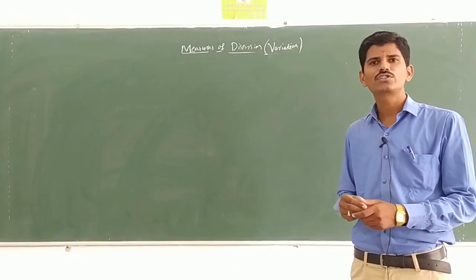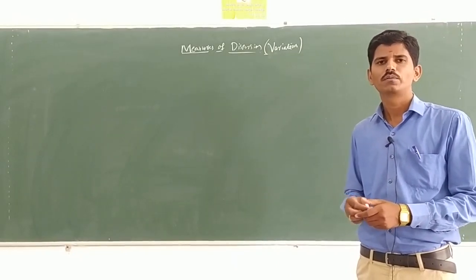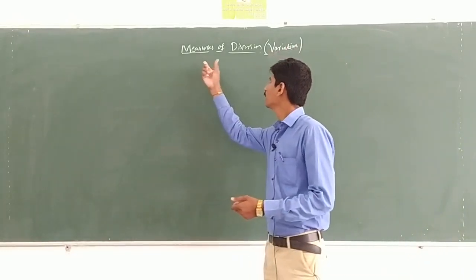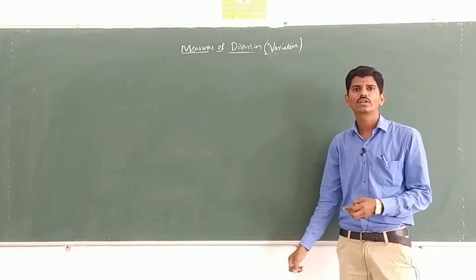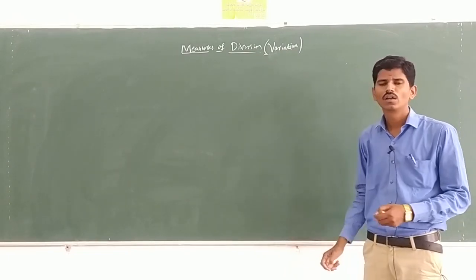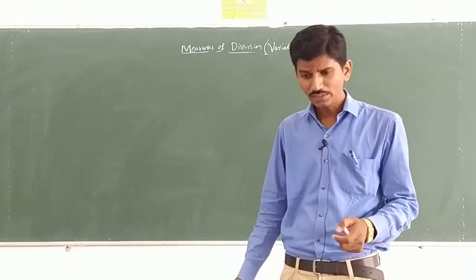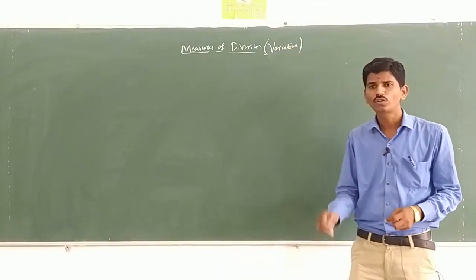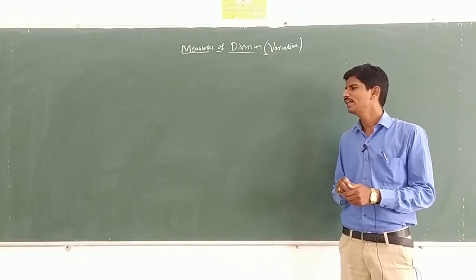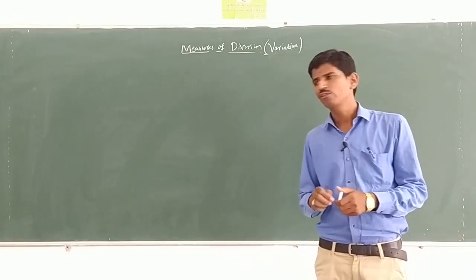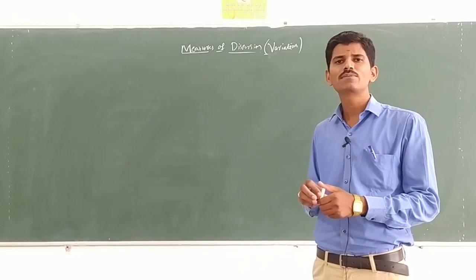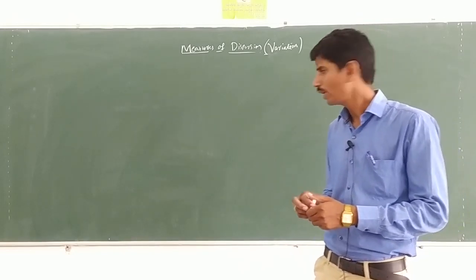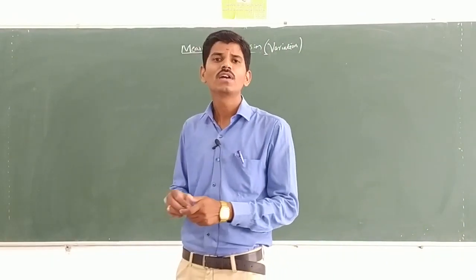Here, partition values are also called measures of position. In this class, we shall discuss measures of dispersion, which is also called variation. In the analysis of univariate data, there are four types: measures of central tendency, measures of dispersion, measures of skewness, and measures of kurtosis.